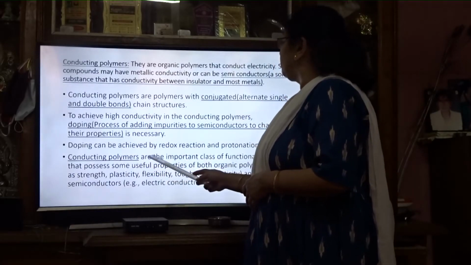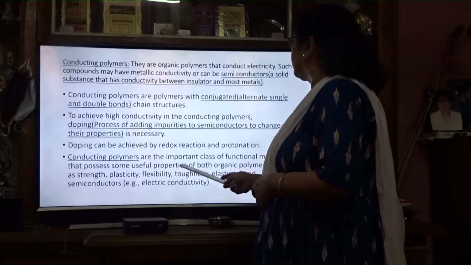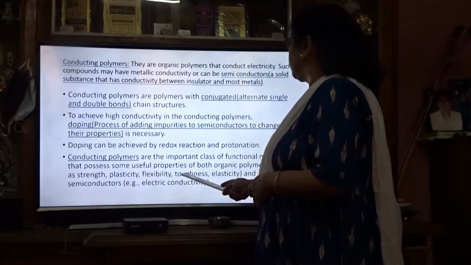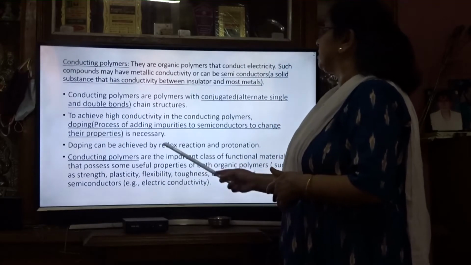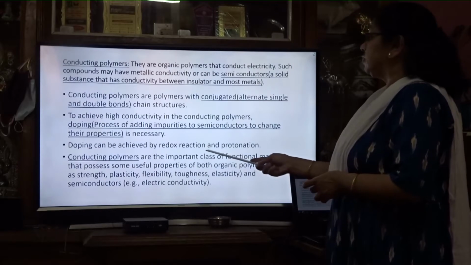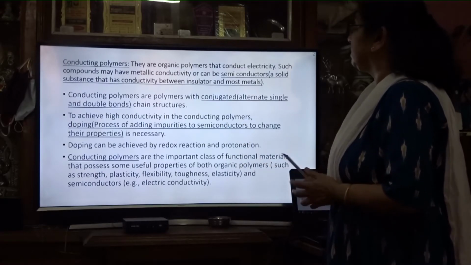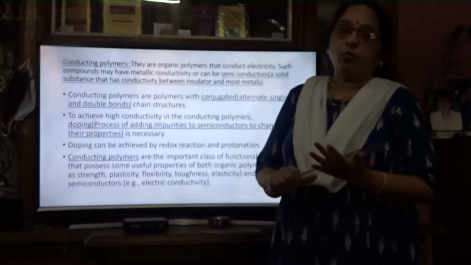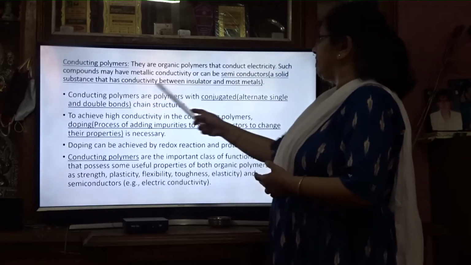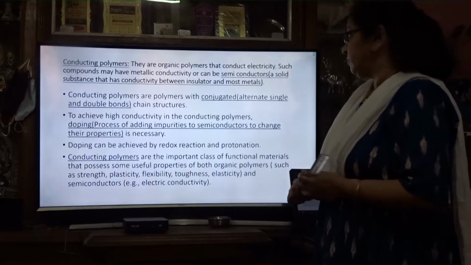Next, conducting polymers are an important class of functional materials that possess some useful properties of both organic polymers, such as strength, plasticity, flexibility, toughness, elasticity, and semiconductors. Semiconductors are solids that have conductivity between an insulator and most metals. So they act as in between the both.